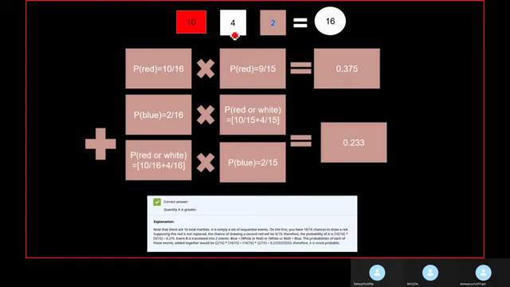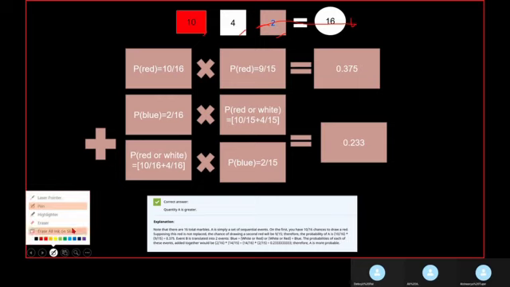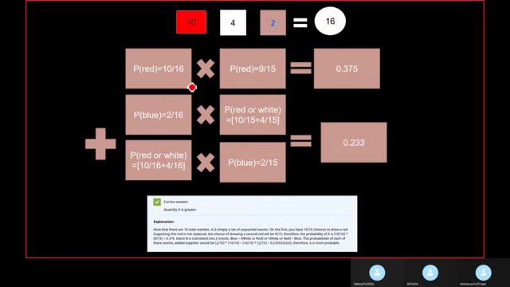We have 10 red marbles, 4 white marbles and 2 blue marbles, which implies we have 16 marbles in total. Our first question is the probability of drawing 2 red marbles. Initially, when we draw a red marble, the probability of it being a red marble is 10 by 16. We want 10 marbles and in total we have 16.